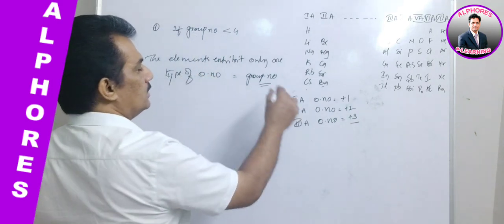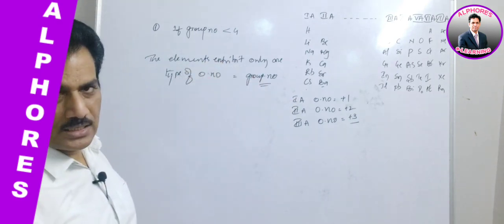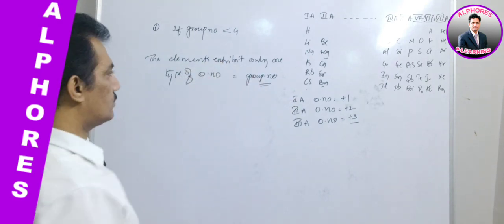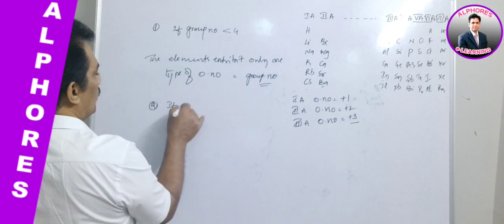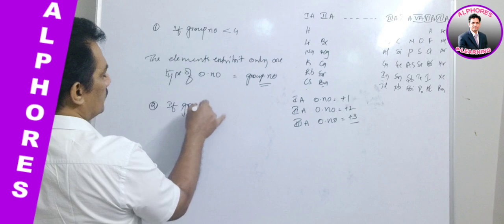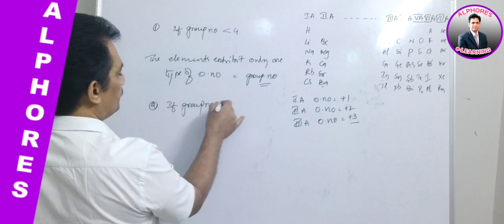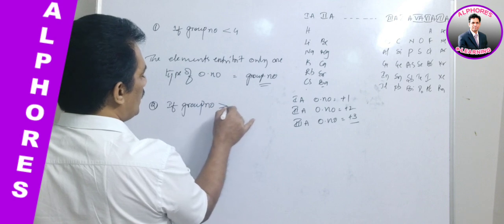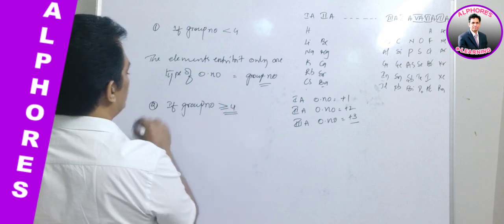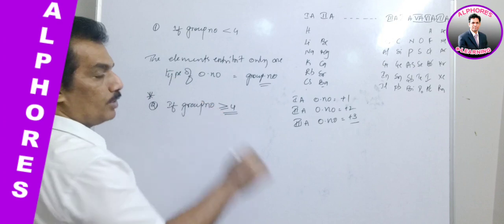This is about group number less than 4. And the next one: if the group number is greater than or equal to 4, this is the second condition, and it is very important.